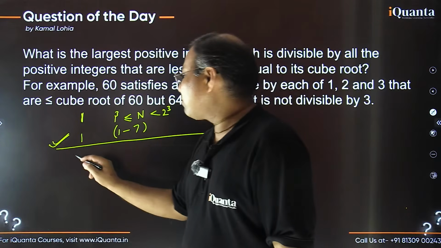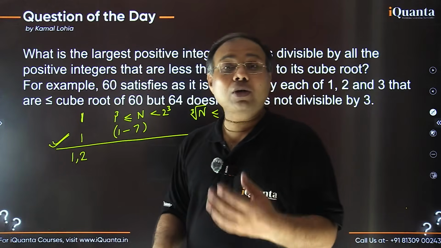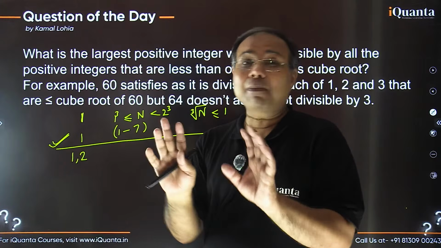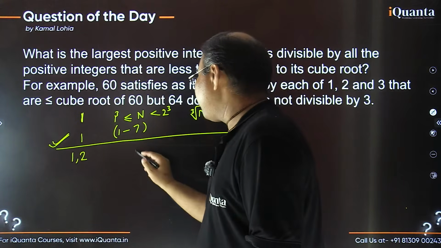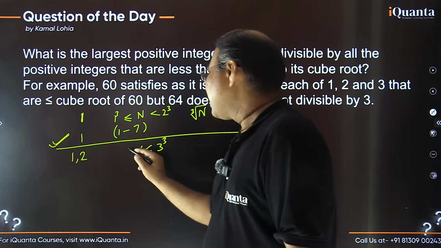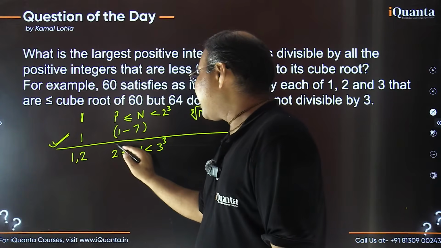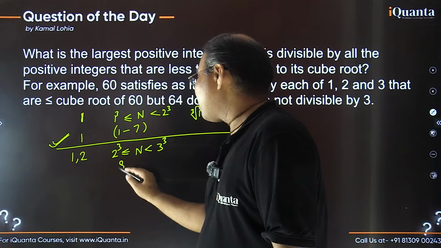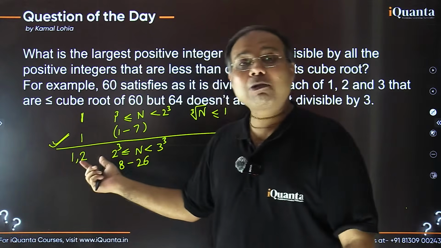If I wish my number should be divisible by both 1 and 2, it means जो cube root होना चाहिए वो 2 और 3 के बीच में आ सकता है, right? 2 और 3 के बीच में आ सकता है, 3 से कम होना चाहिए. So basically my number should be less than 3 cube, right? My number should be less than 3 cube and it has to be greater than or equal to 2 cube. तो यानी कि my number could be anything from 8 up to 26, right? And I want my number should be divisible by both 1 and 2.